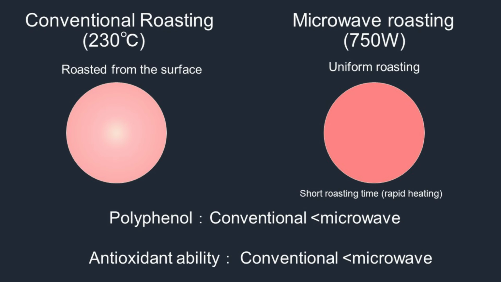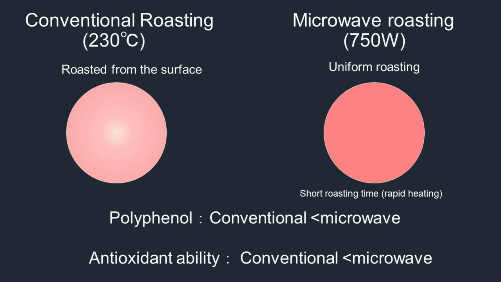One of the reasons is chlorogenic acid, which is one of the antioxidant substances. This substance is decomposed in the roasting process, and this degree depends on the roasting time. And as you know, microwave roasting time is shorter than that of conventional roasting because of the rapid heating.